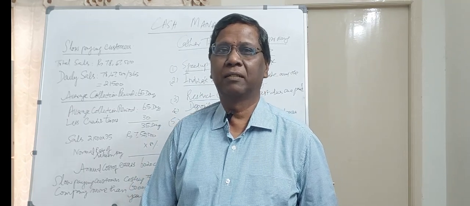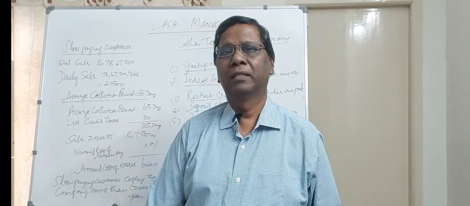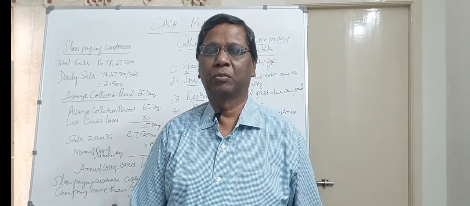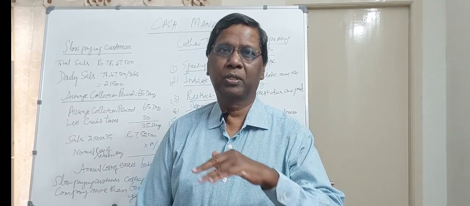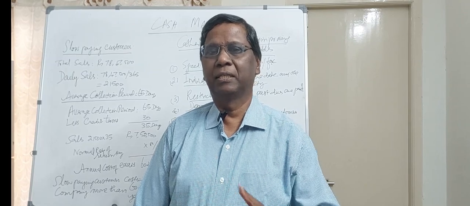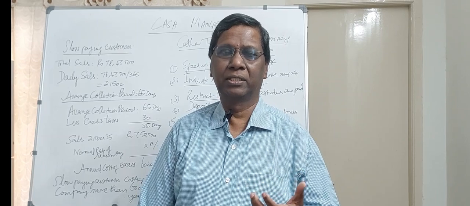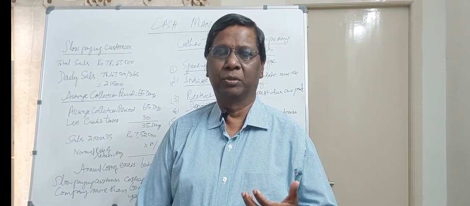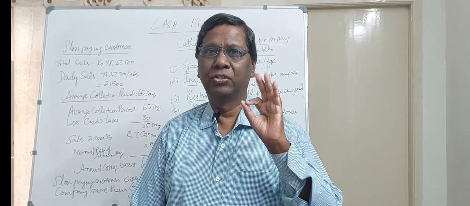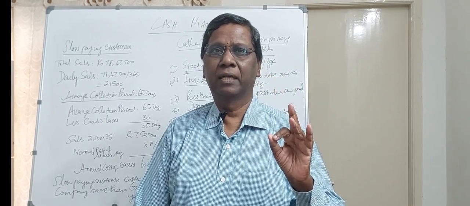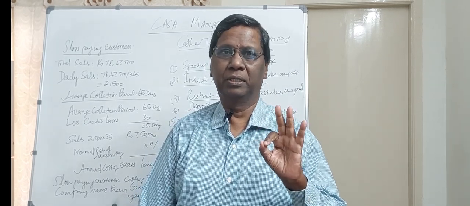Now, we have been seeing of late different topics under cash management. Today, also, we are going to see one such topic where the slow paying customers have got some impact on your cash management. We are going to see an example, and we are suggesting here additional measures for improving your accounts receivable, because I already told you that three things are there. One is receivables, inventory, and then payables. These three will always impact your cash management.